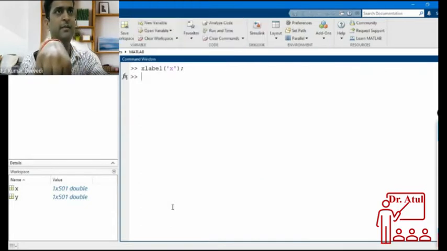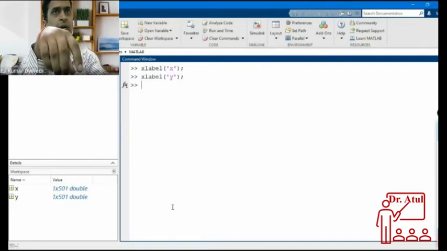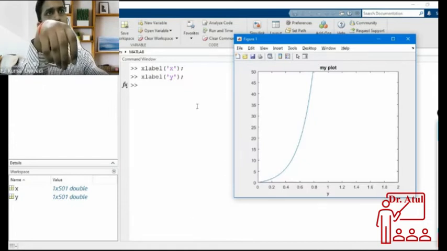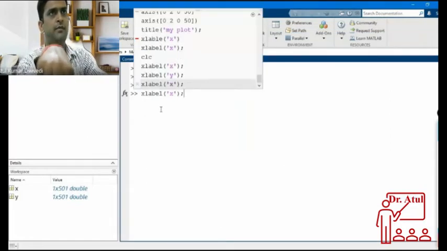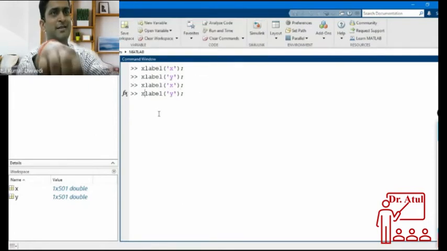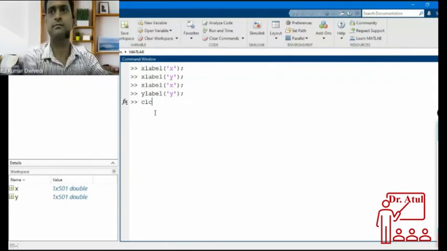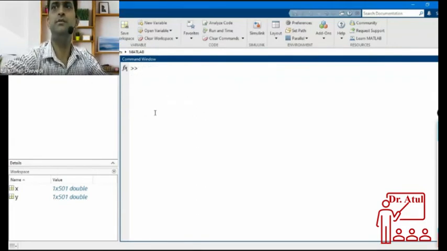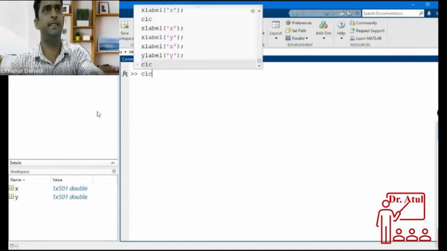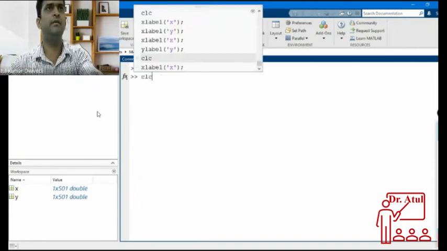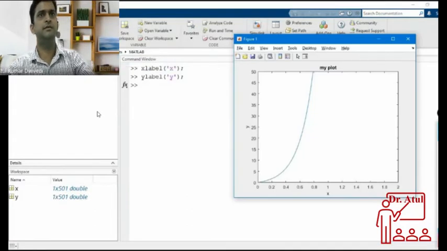So I have to write xlabel X and ylabel Y. Then you will see X on the X axis and Y on the Y axis.